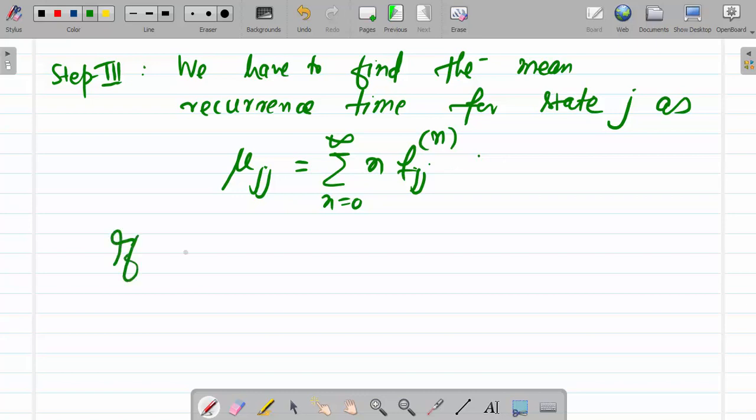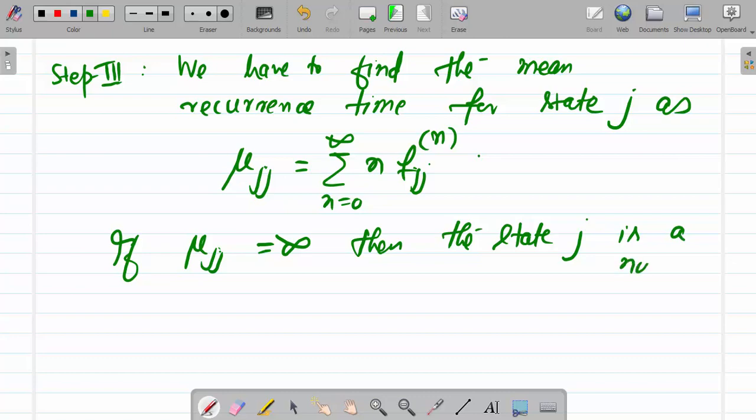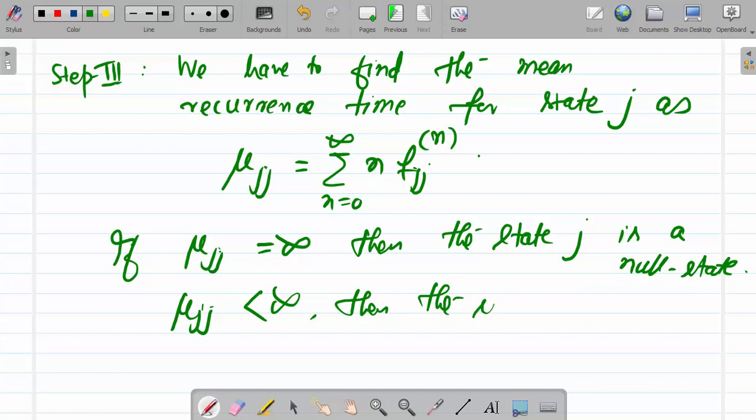Now if mu jj is equal to infinite, then the state j is a null state. If mu jj is finite, then the state j is a non-null state.